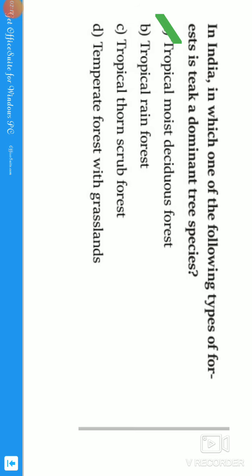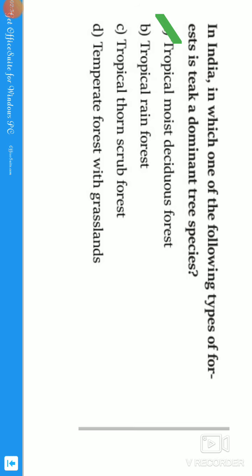So please try to find out a few characteristics of the tropical moist deciduous forest. Tropical moist deciduous forests have rainfall between 75 to 100 centimeters, whereas the tropical rainforest has rainfall of 200 centimeters, guys. Deciduous forests in general have rainfall between 25 and 200. In the tropical deciduous we have tropical dry and tropical moist deciduous. Tropical moist deciduous has rainfall above 100 centimeters, whereas tropical dry deciduous has 75 to 100, like that, guys.